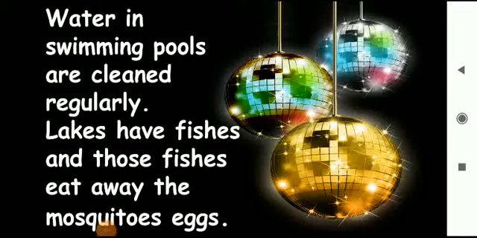Water in swimming pools is cleaned regularly, right? So it does not allow mosquitoes to breed, right? But if a swimming pool is not cleaned regularly, it also turns into stagnated water, okay? And if the water of the swimming pool is left unclean, then it will result in water stagnation, okay? And mosquitoes start breeding in that water also.